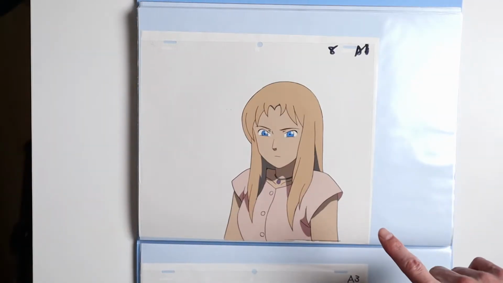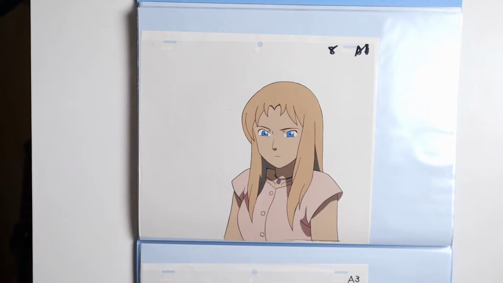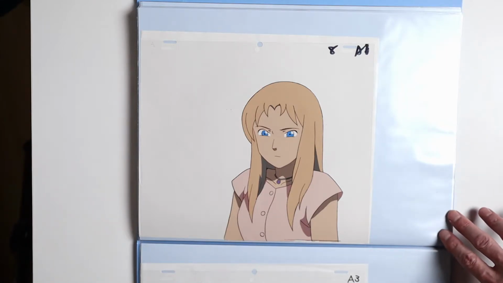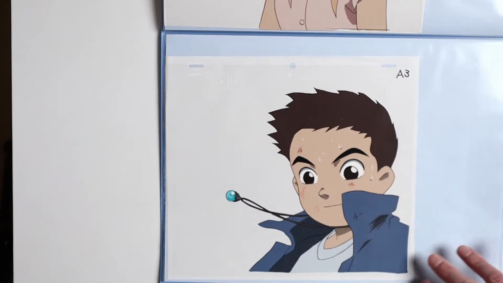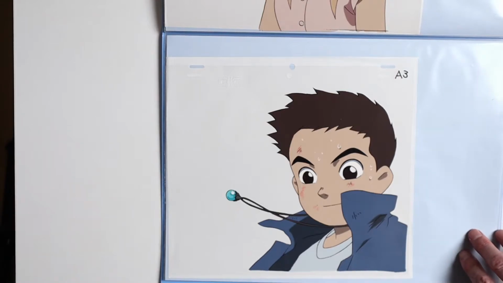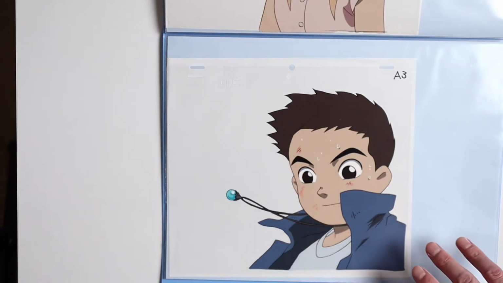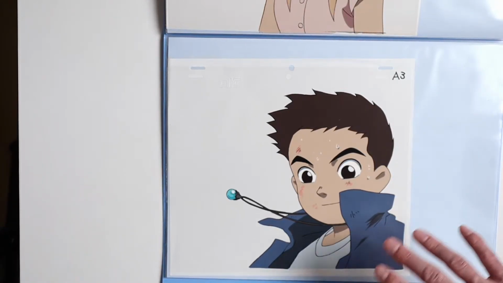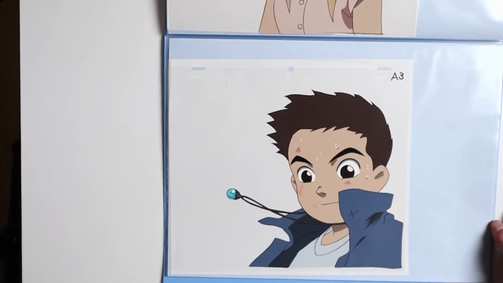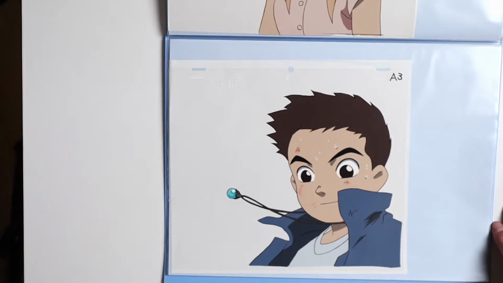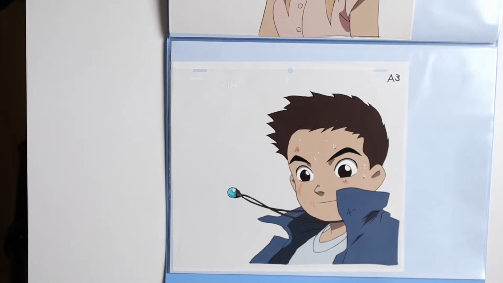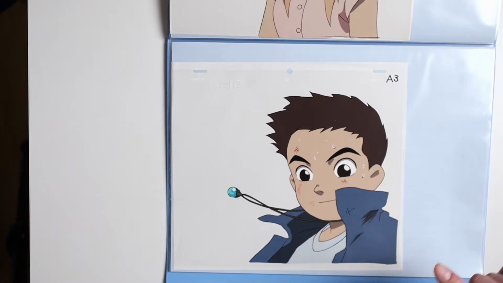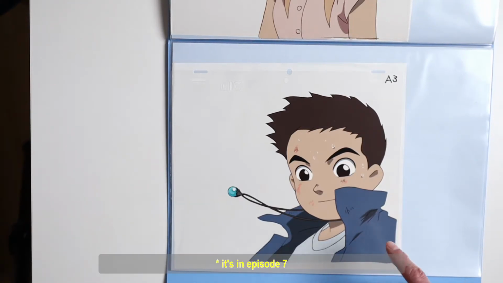I think her name is Sarah, and she is also from Earth. She was kidnapped by mistake and transported to another world, and her story is quite horrific. And then I think this is my favorite cel of these from Now and Then, Here and There. Again, Shu, from a very great scene where he's on a glass rooftop, right before he starts to kick the rooftop with his baseball bat, and there's some absolutely epic music. This is one of my favorite scenes from the whole TV series.